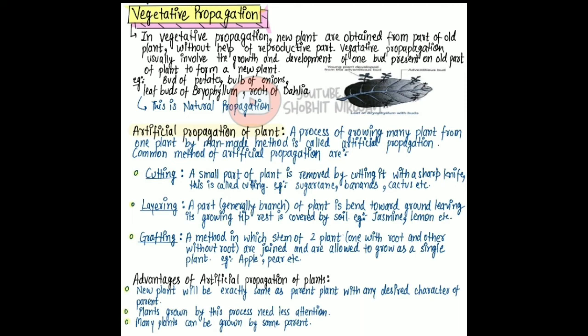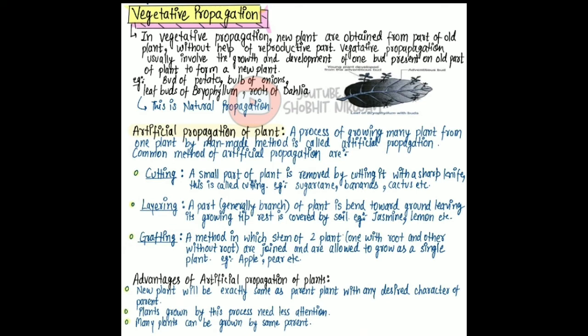This is natural propagation. Artificial propagation of plants. A process of growing many plants from one plant by man-made methods is called artificial propagation. Common methods of artificial propagation are cutting. A small part of the plant is removed by cutting it with a sharp knife. This is called cutting. Example, sugarcane, banana, cactus, etc.